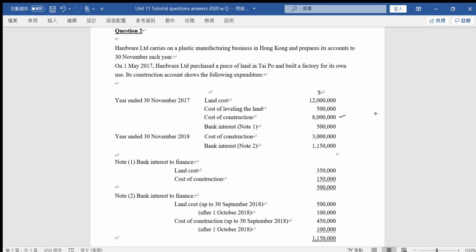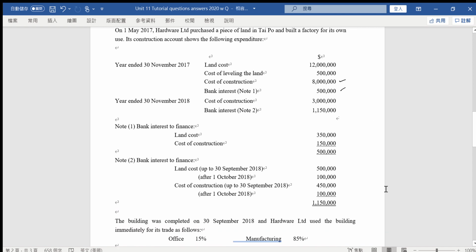Other than that, before the construction, bank charges or bank interest can be capitalized, and that's why this bank interest of $500,000 can be capitalized, because before the building is put into use, those interests can be capitalized.